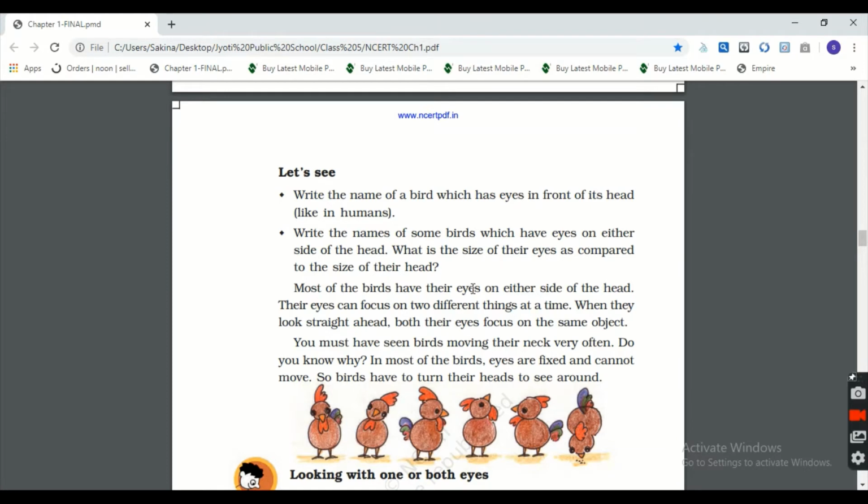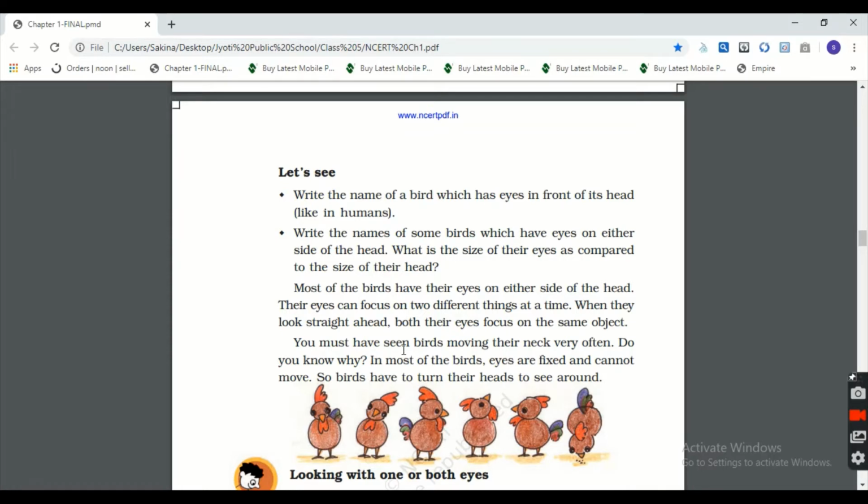Most of the birds have their eyes on either side of the head. Their eyes can focus on two different things at the same time. When the bird looks straight ahead, both their eyes focus on the same object, which means they can focus on only one object.